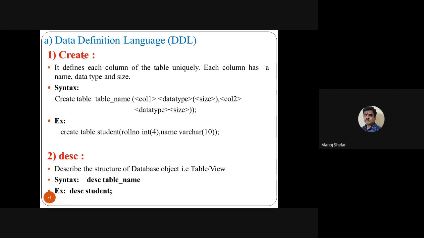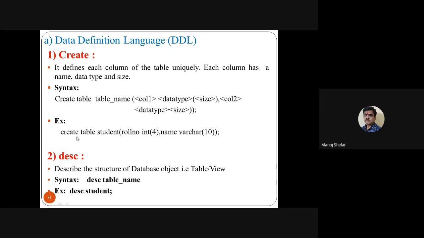For example, a table is a database object. Here it defines each column of the table uniquely. Each column has a name, data type, and size. So this is the simple syntax of create table: create is the command, table is a keyword, then the table name, then the attribute name, the data type name, and the size of the data type.